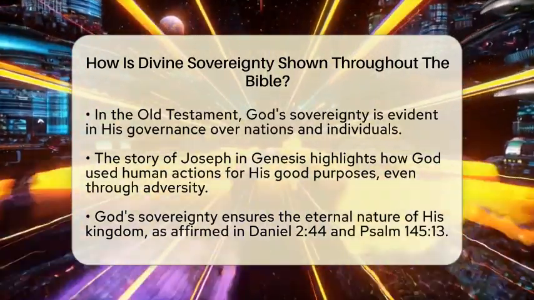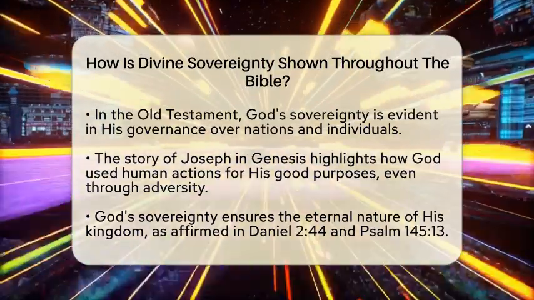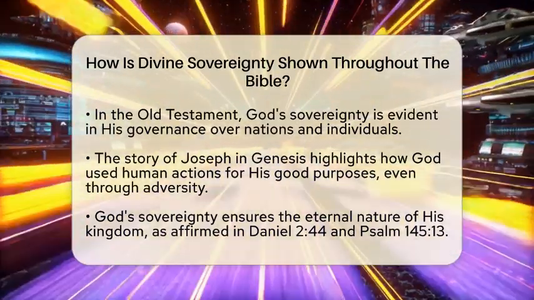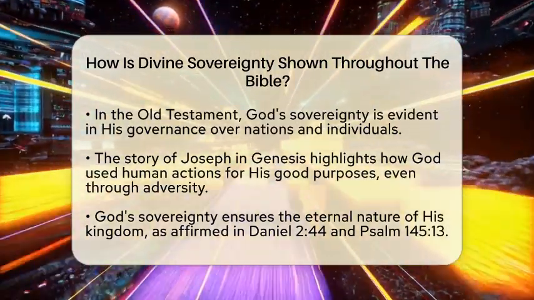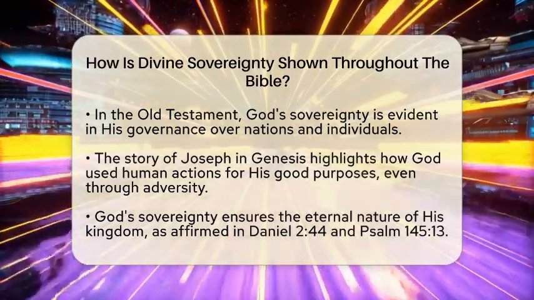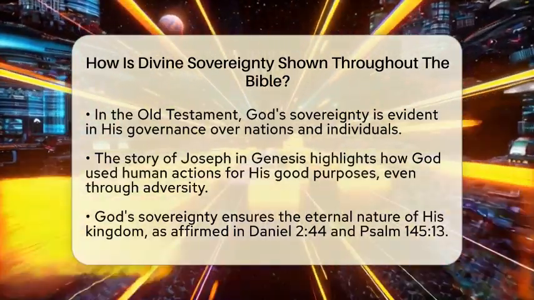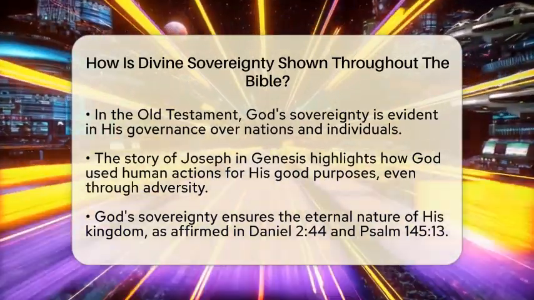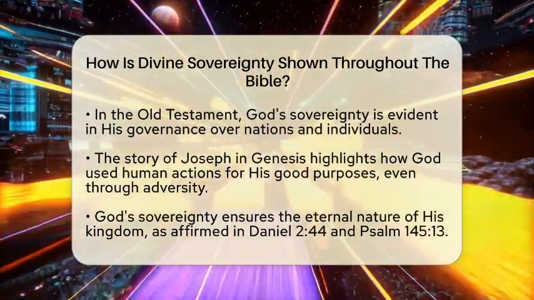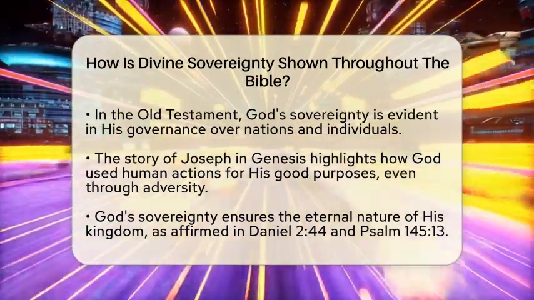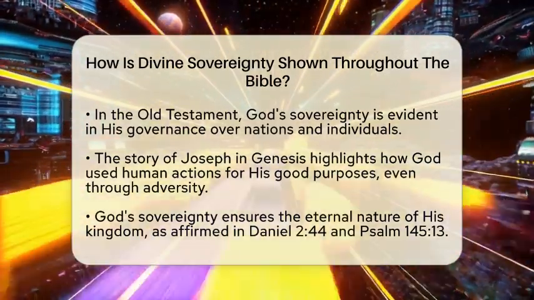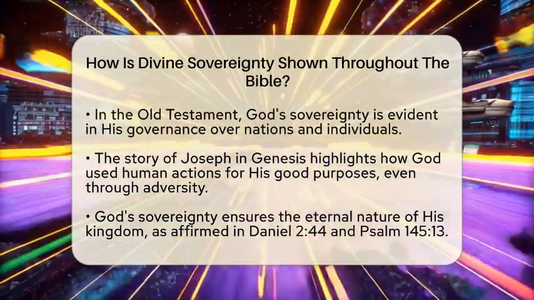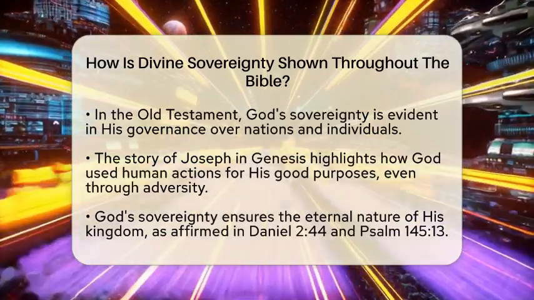In the Old Testament, we see God's sovereignty in his care and governance over nations and individuals. A great example is the story of Joseph in Genesis chapters 45 and 50. Despite his brothers selling him into slavery, God used those events for good, preserving many lives during a famine. This illustrates how God's sovereign plan works through human actions, even when those actions are sinful.